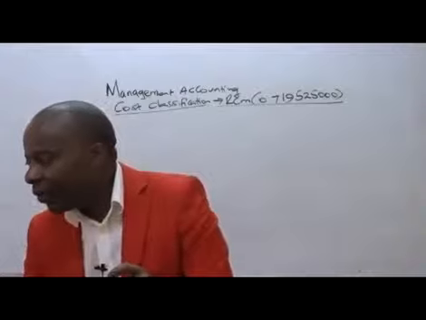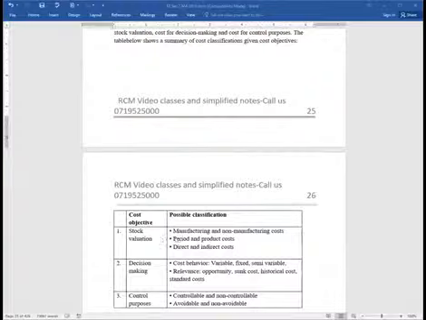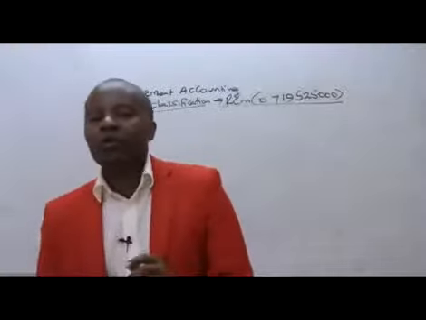Under stock valuation, we are told we are going to have two types of costs. We could have what we call manufacturing and non-manufacturing costs. Listen to me very well.